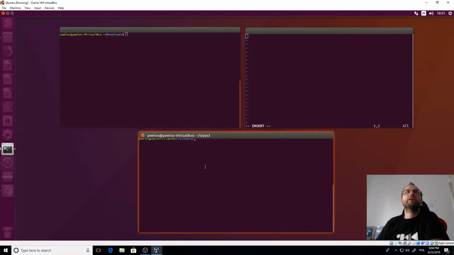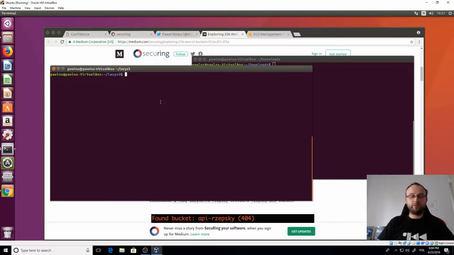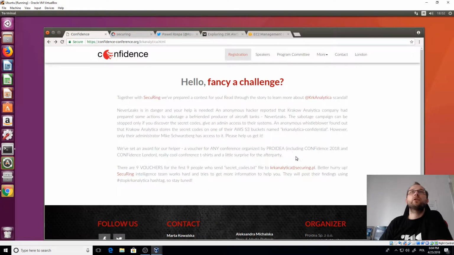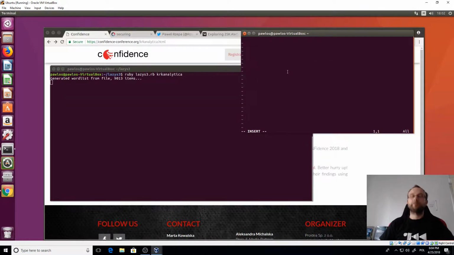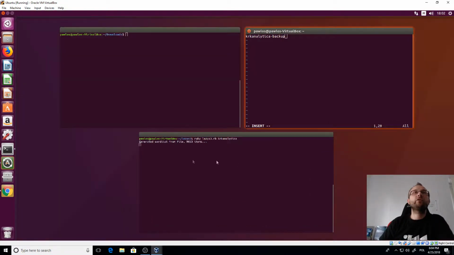I can show you what I did. I have this tool here, which is just a Ruby script. You run it and give the name Analytica, and it will take a while, but during the checking you will find out that there is not only this confidential bucket, but also one more, named backup. So let's put some notes. So we have krkanalytica backup, and having that I moved forward.